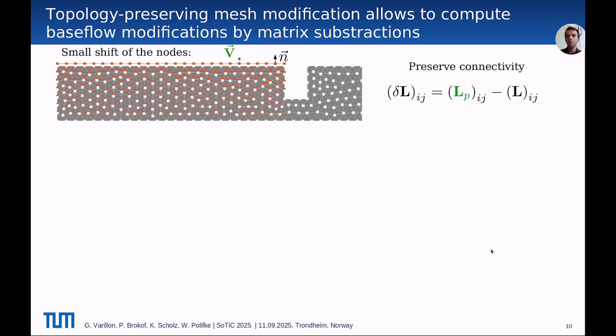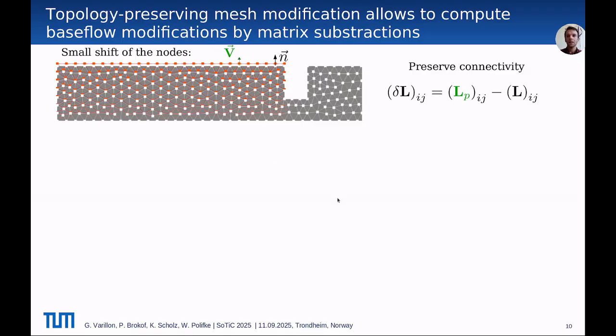Now how to compute it in practice. And this is where we propose a trick. We mesh the slightly modified geometry by simply shifting the nodes of the original mesh. On this figure, the white nodes are the mesh of the original geometry, and the orange nodes are the nodes of the slightly perturbed geometry by a given amplitude theta following the deformation vector v.